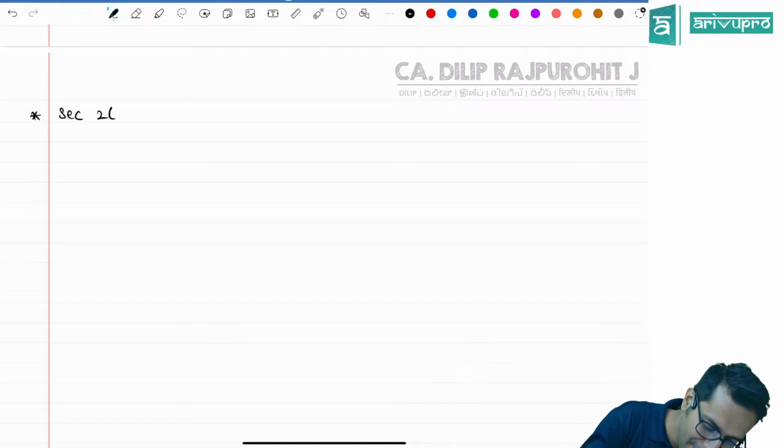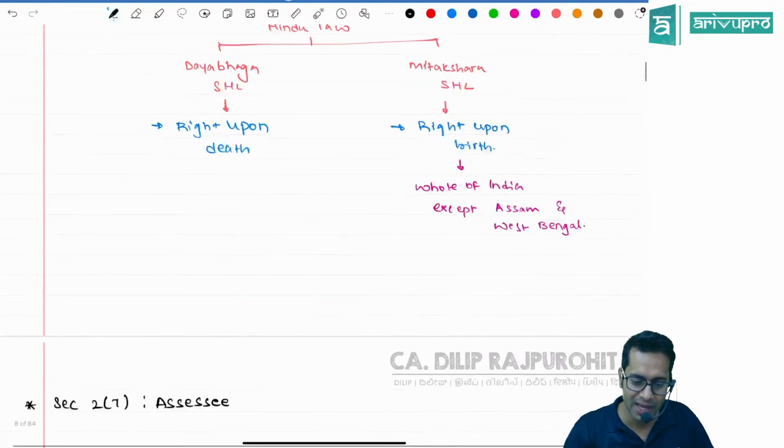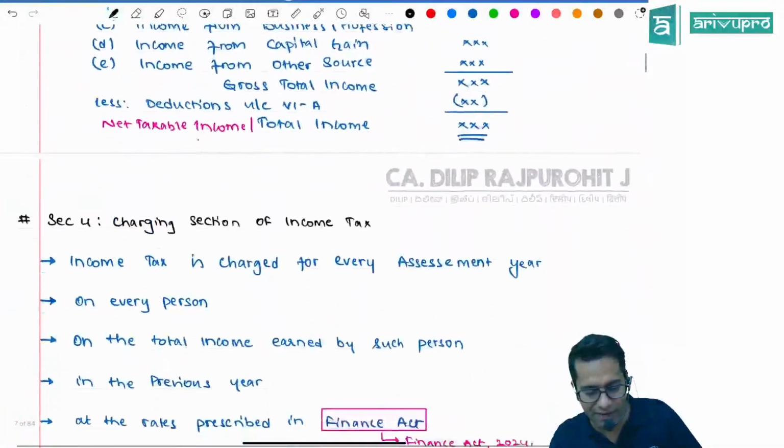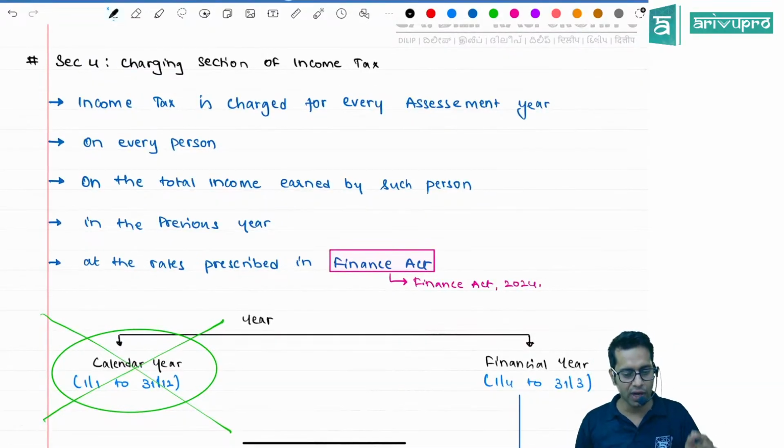The last point. Assessee, what does it mean, sir? Please note. Section 4, the charging section, says income tax is charged for every assessment year on every person on the total income earned by such person in the previous year.